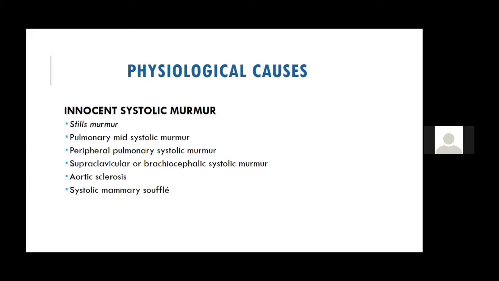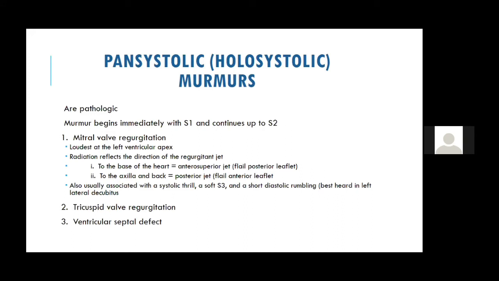Now there are other murmurs known as physiological causes, also known as innocent murmur, also known as Still's murmur, like a pulmonary mid-systolic murmur, peripheral pulmonary stenosis murmur, supraclavicular murmur, you may get a scleroderma murmur, and mammary souffle. So these are the physiological causes. Now let's go to the pan-systolic murmurs.